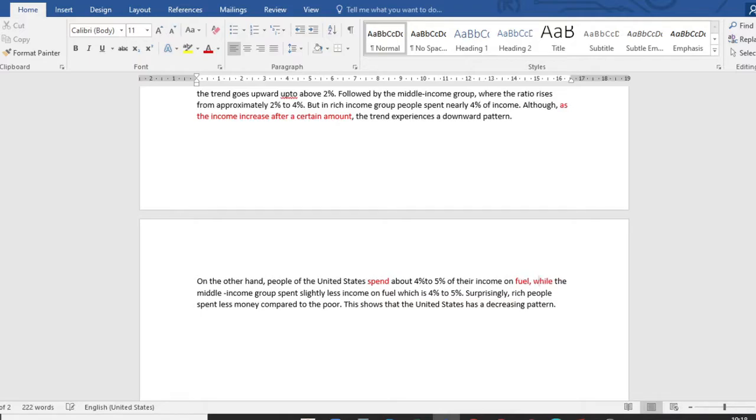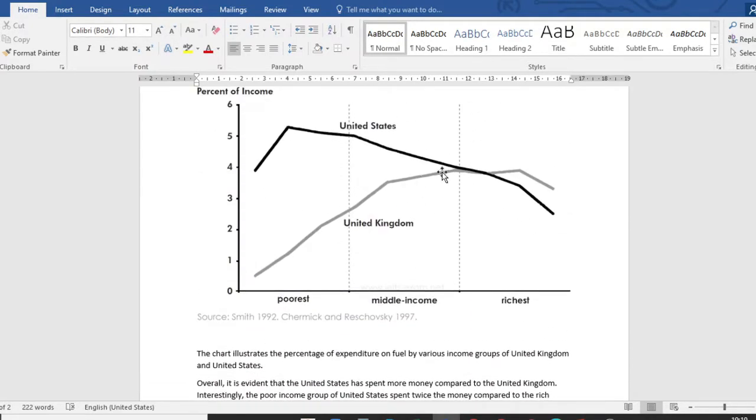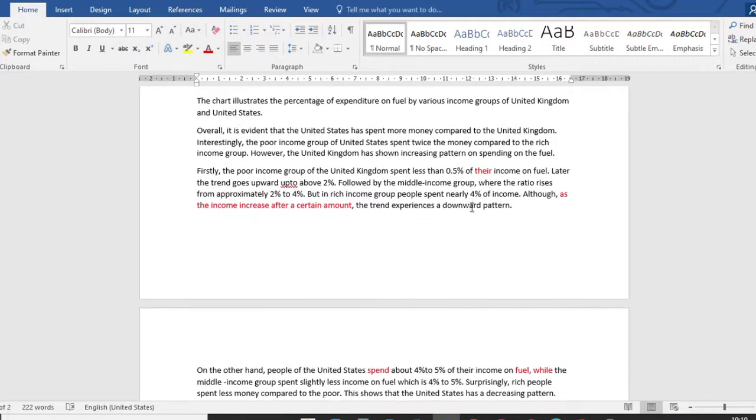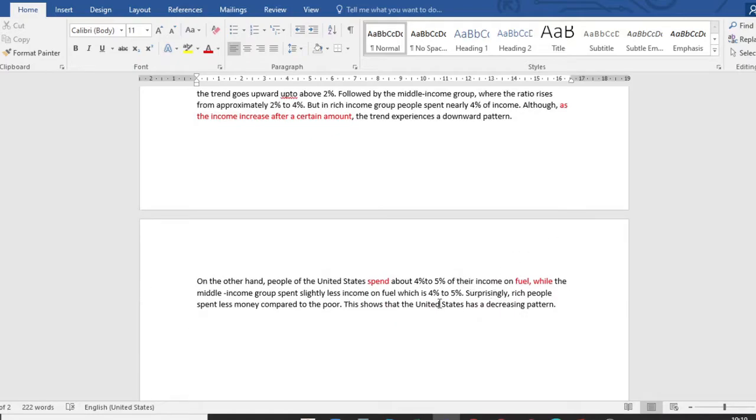And the W would be small. While the middle income group spend slightly less on fuel, which is 4 to 5%. How come it is both 4 to 5%? So you don't need to specify it is 4 to 5%. You just need to say it is slightly less.